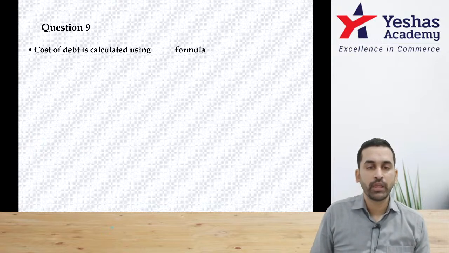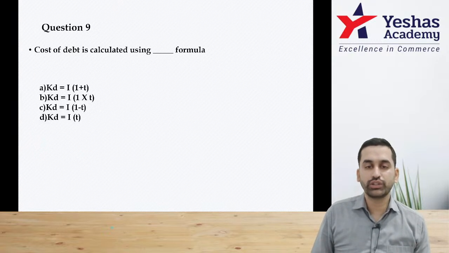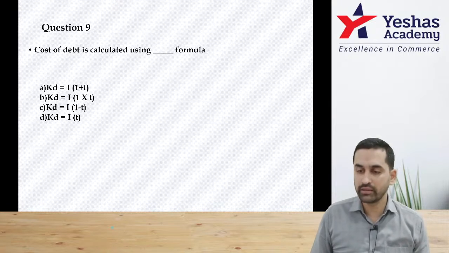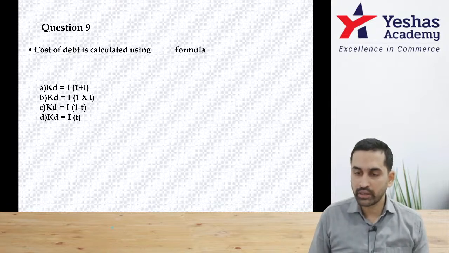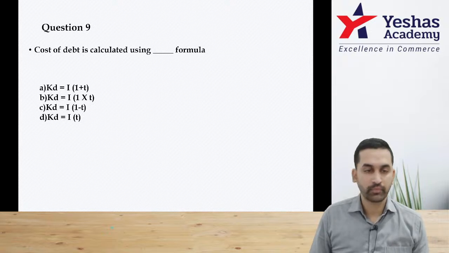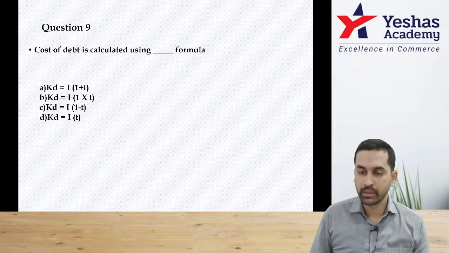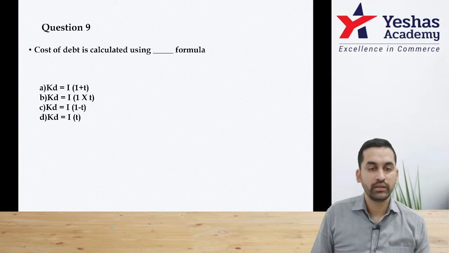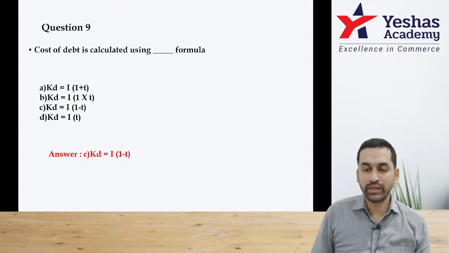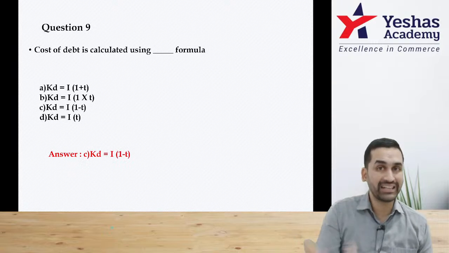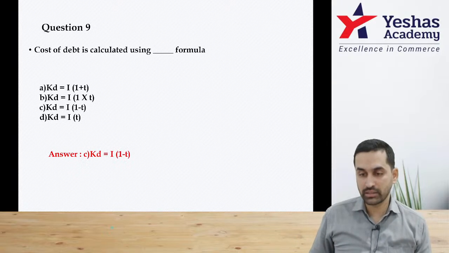Question 9. Cost of debt is calculated using dash formula. KD is equal to I into 1 minus T. I think option C, 1 minus T, because you pay interest and you save taxes.